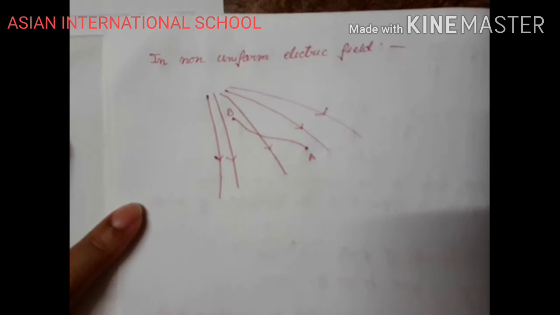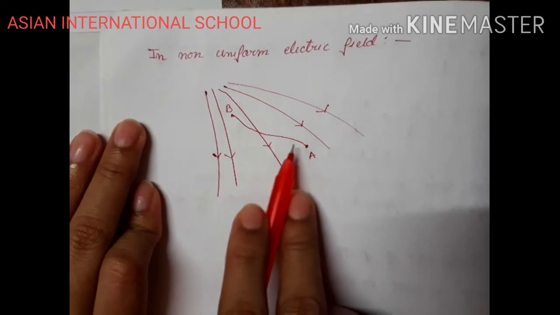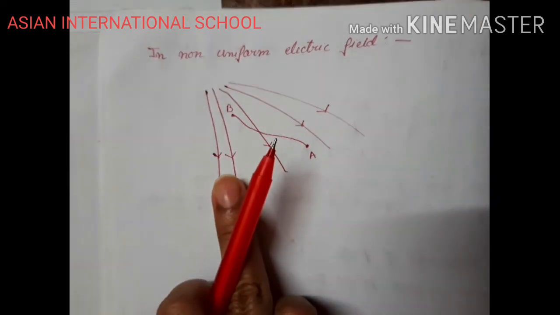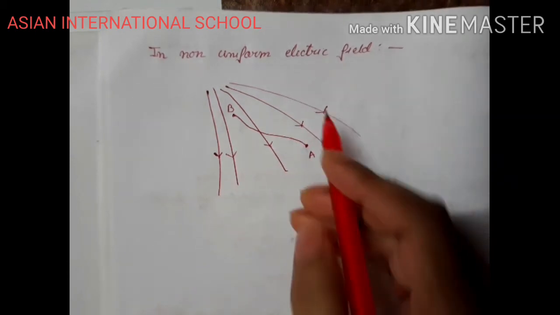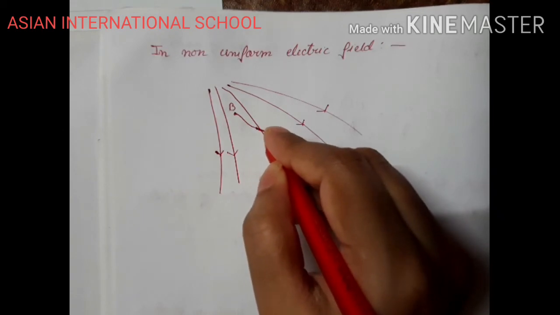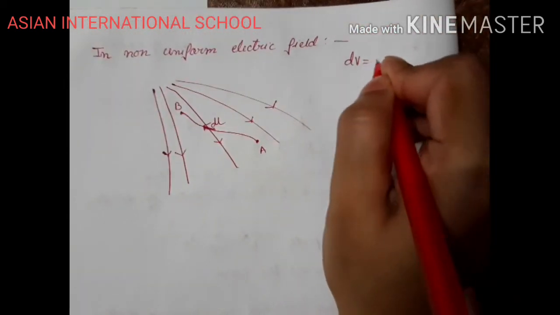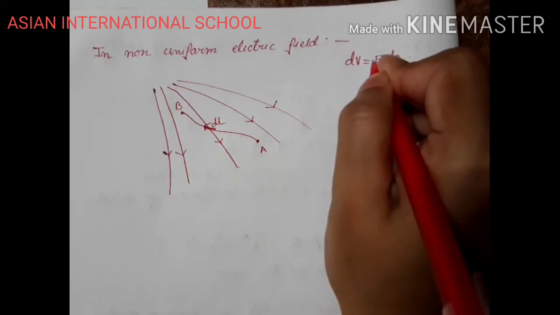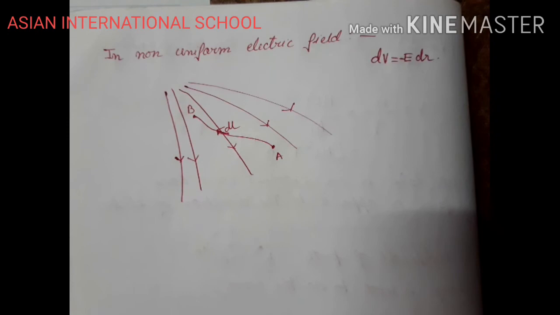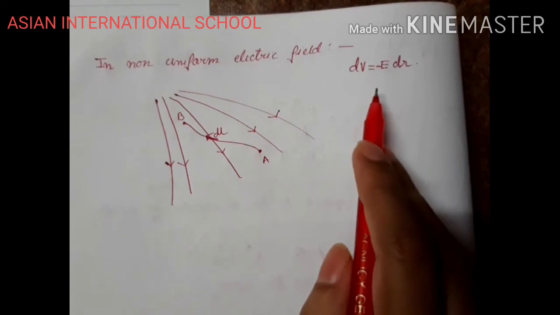Now if the electric field is not uniform, as you can see, and we have to displace the test charge from A to B, we have to cause a displacement. Let us consider that the displacement is dl. What is known to us is dV equals to minus E dr, right? Now this is applicable when the electric field is uniform. For a non-uniform electric field we cannot apply this.